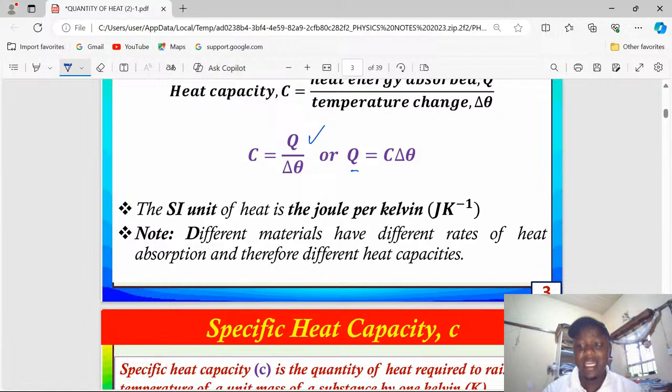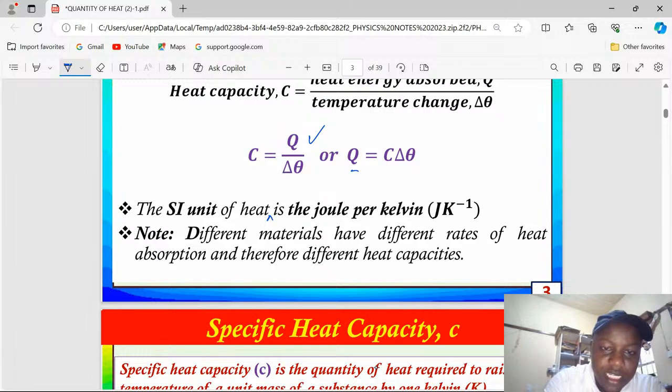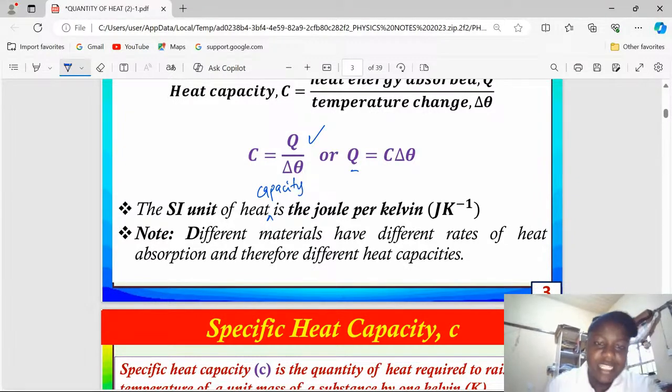Let us go to the SI unit of heat capacity, not heat. The SI unit of heat capacity is joule per Kelvin. These are derived units because we are simply dividing energy, which is in joules, by change in temperature, whose SI unit is the Kelvin.